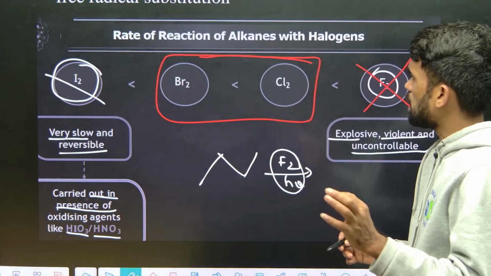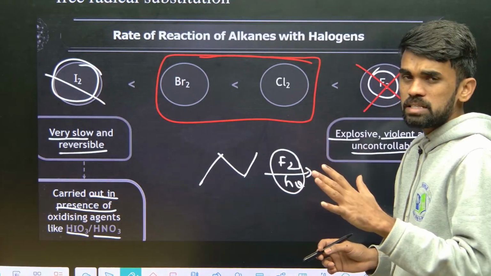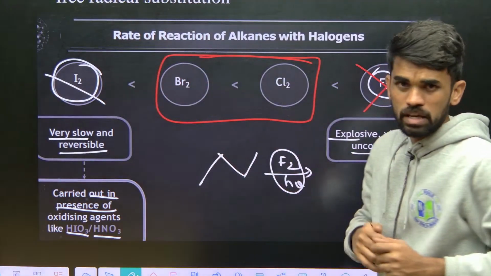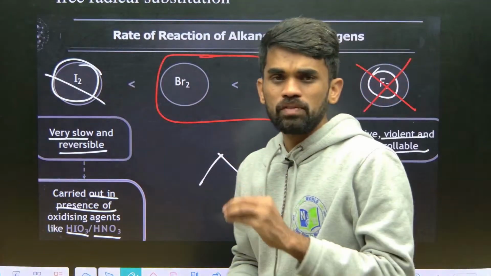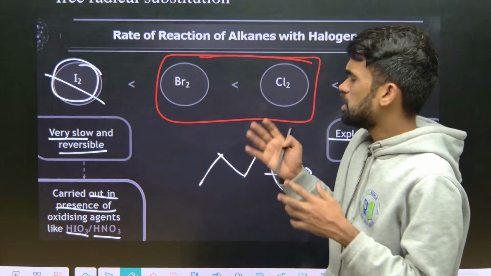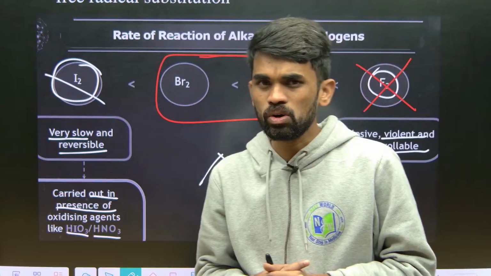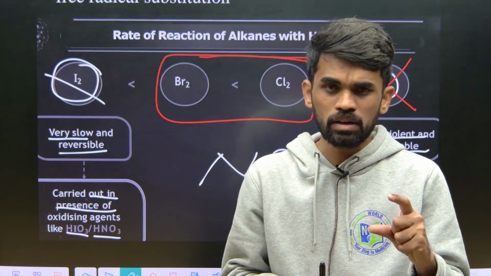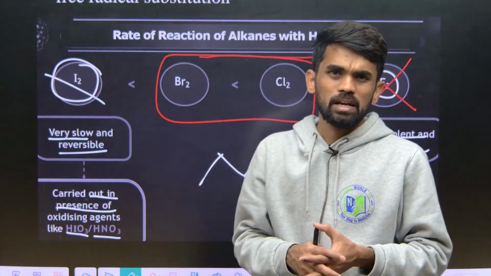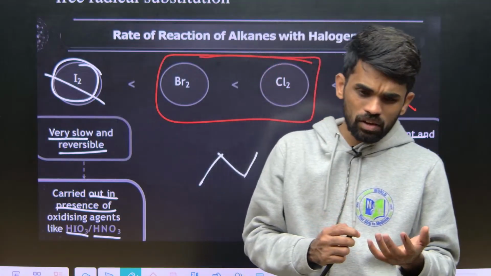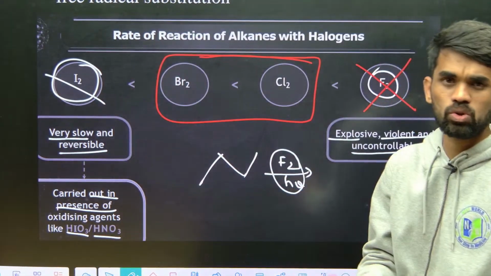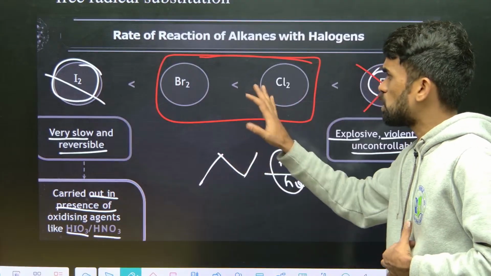Okay, so alkyl chloride and bromide synthesis can be done in this way because the reactivity is proper when we compare with fluorine and iodine. Anyway, to prepare alkyl halides we do not prefer this method, but we need to know what type of reaction it is and what is happening exactly, because in this reaction we will get multiple types of products. You might have a major product, but along with that there are many minor products. So separating all these is a very difficult process. That's why we won't prefer this method, but for the preparation of alkyl chlorides from alkanes, this is one of the possible reactions.